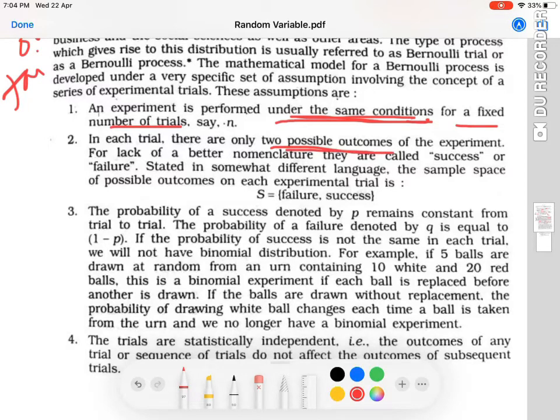Now second assumption, in each trial there are only two possible outcomes. One is success, the other one is failure. So the total sample space or the exhaustive events in this experiment is going to be only two, that is success and failure.